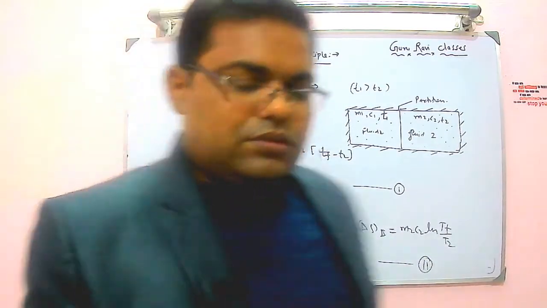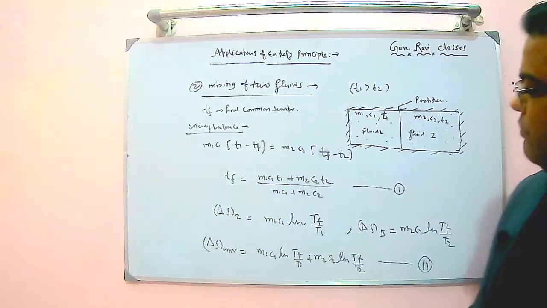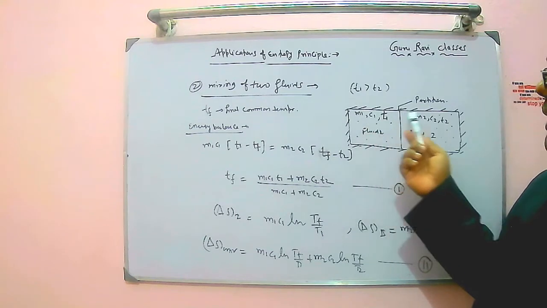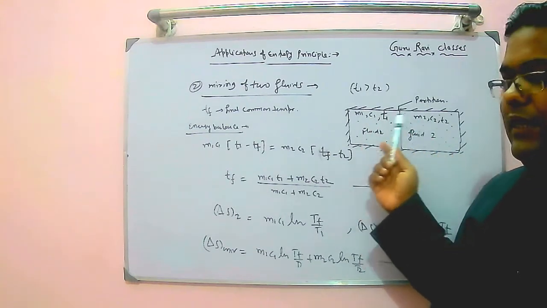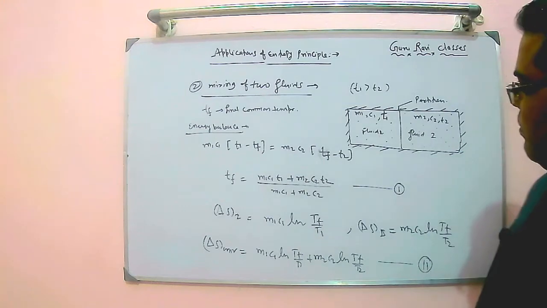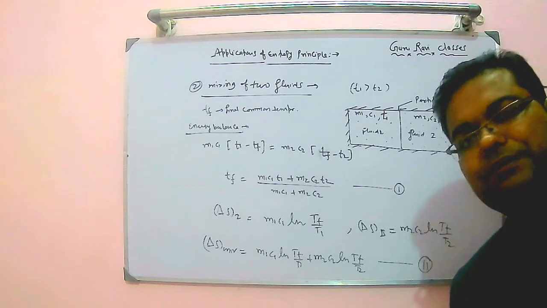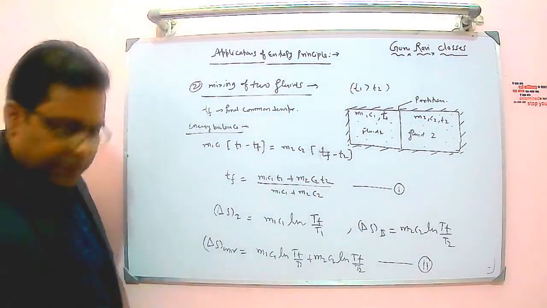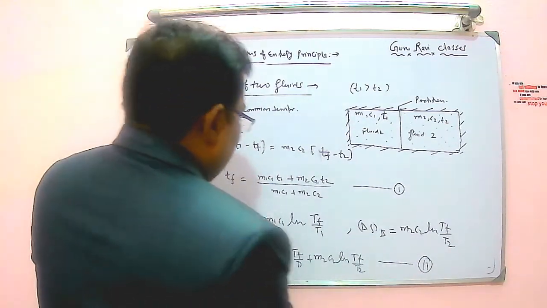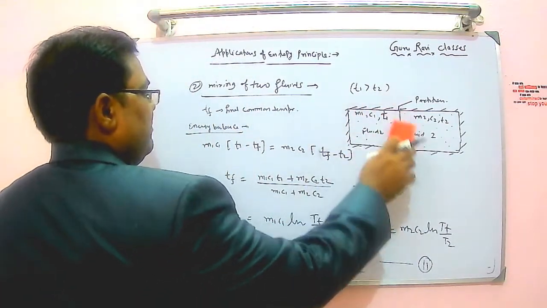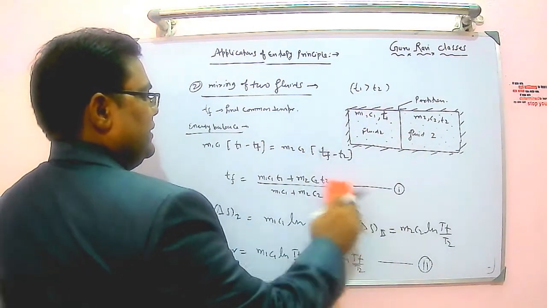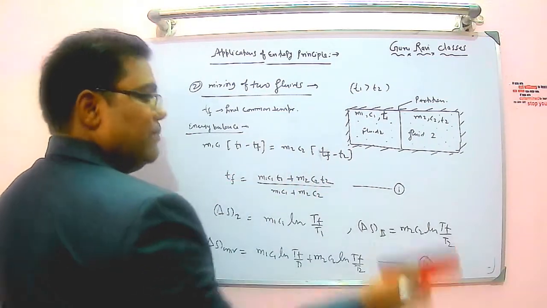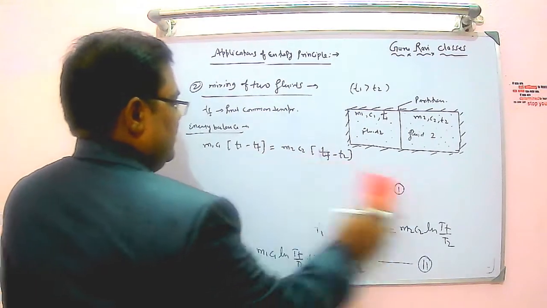Now I need to find out which kind of process it is. To make our problem very easy, we assume that both are having the same specific heat and the same mass. We are assuming both the fluids are having the same mass and the same specific heat. If that is the case, the scenario will be very simple. If both have the same mass and the same specific heat, M and C will be taken out of it, and our problem will be very easy.